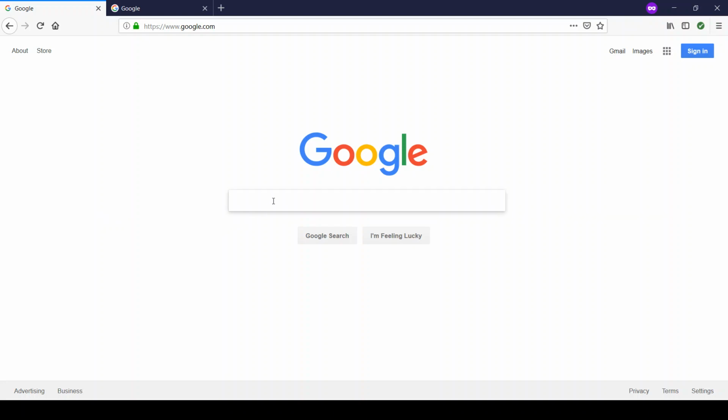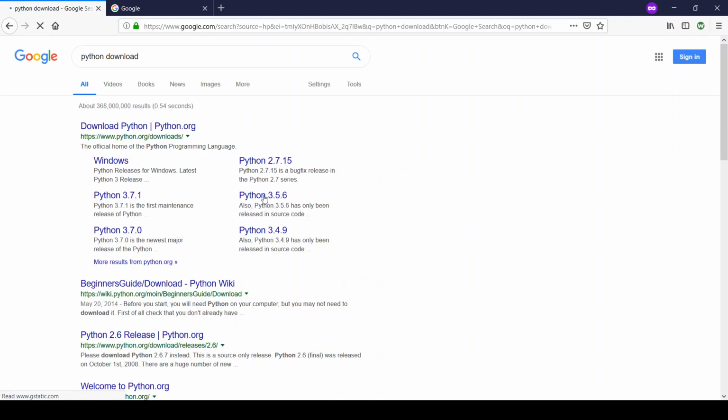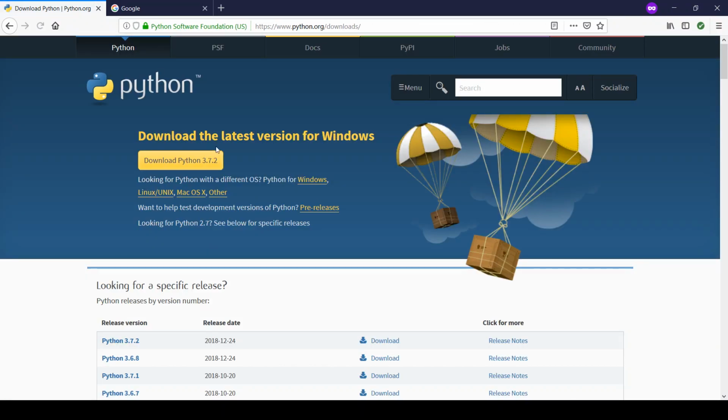So the first thing you need to do is go ahead and head to Google and type in Python download. After that, go ahead and click on the first link. It should be python.org/downloads. Once you're here, go ahead and download the package that is right for your operating system. They have packages for all types of operating systems, so go ahead and download the one right for you.